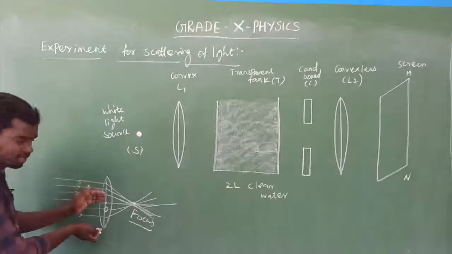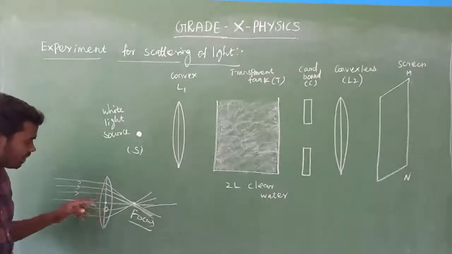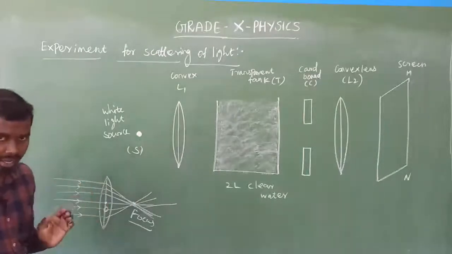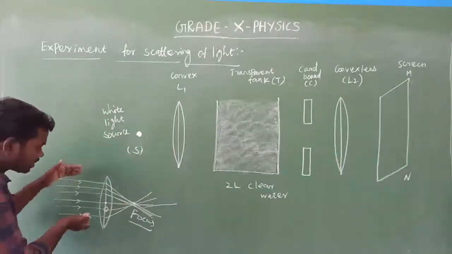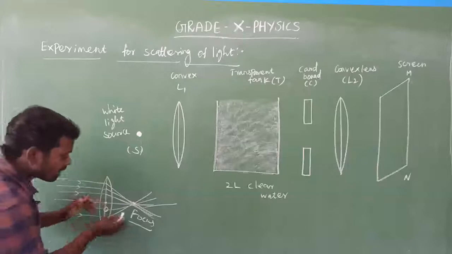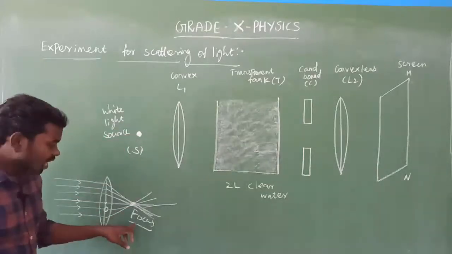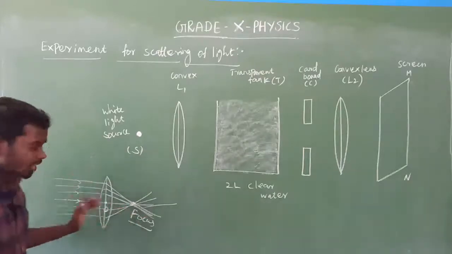Consider this convex lens. Consider a parallel beam of light rays which falls on the surface of the convex lens. Am I right? This convex lens is a converging lens. So after refraction, note this point, all these parallel light rays converge at a single point on the other side, and that point is called focus, isn't it? Yes.